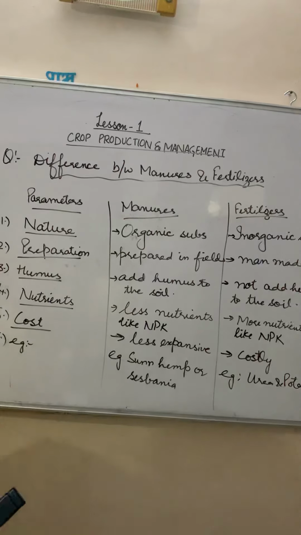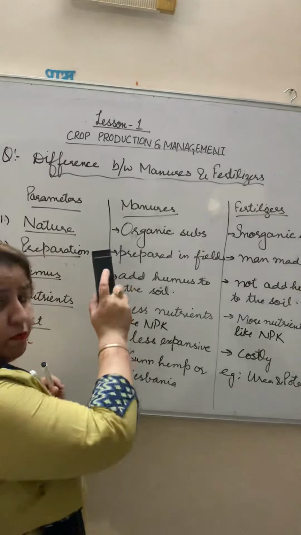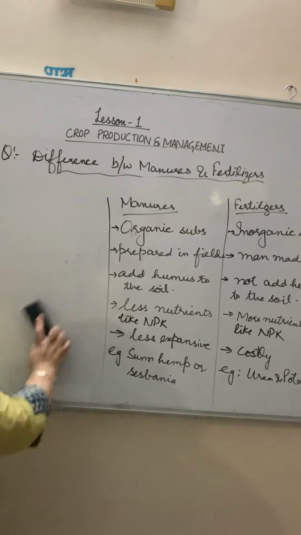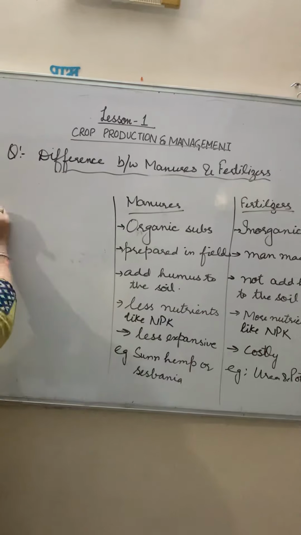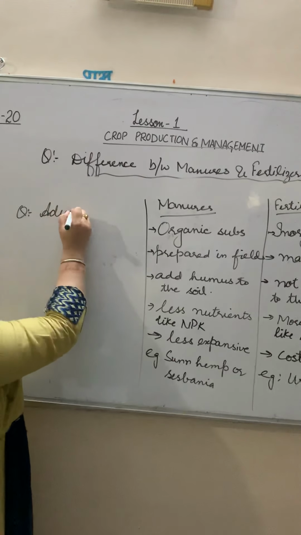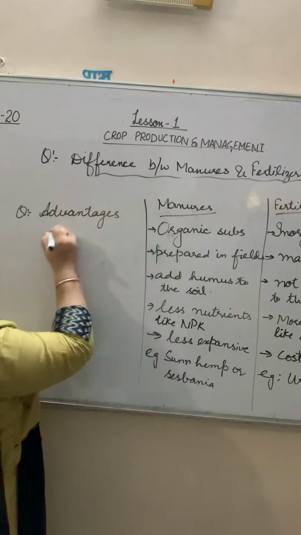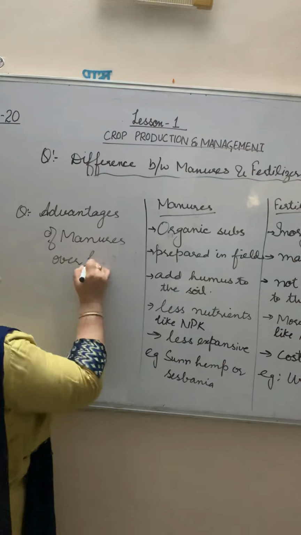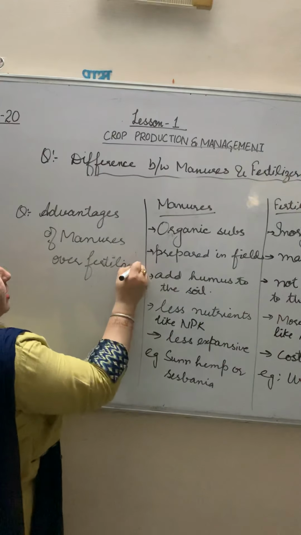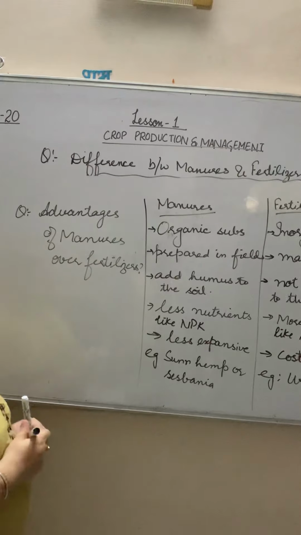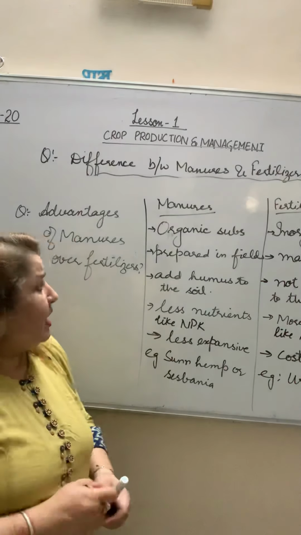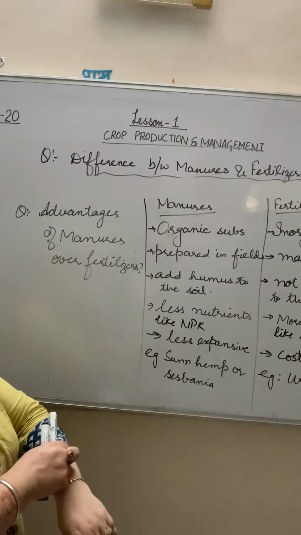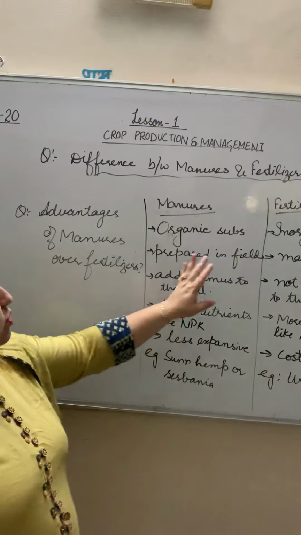Now the next topic we will discuss is the advantages of manures over fertilizers. I am not writing it, just try to understand. I am writing here the question that is also given in your book. Advantages of manures over fertilizers. The question can come like this: what are the different advantages of the manure? You have to explain it. So from the difference points that we had discussed, we will discuss the advantages of manures over fertilizers.